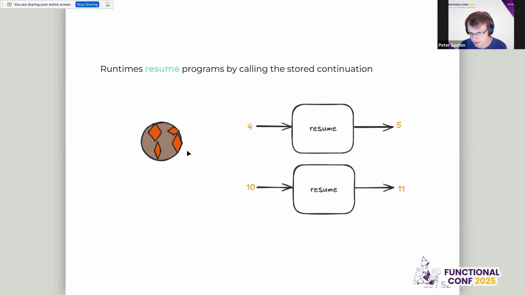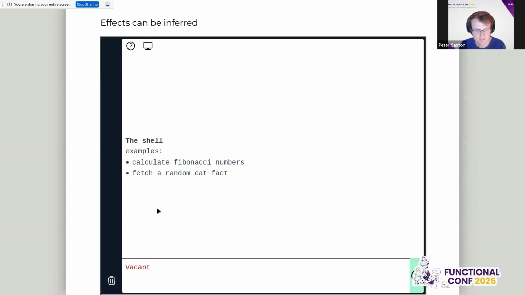But because it's a value and it's been sort of reified, you can call it more than once. So you can pass in 4 and you get 5, but it also would work to pass in 10 and 11. And you can do a lot of things with this. So we'll do this quite quickly, but the reason effects are valuable is that they can be inferred.